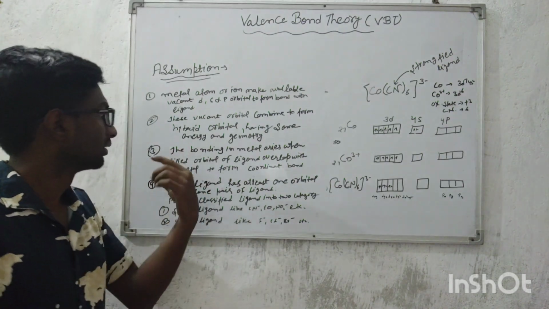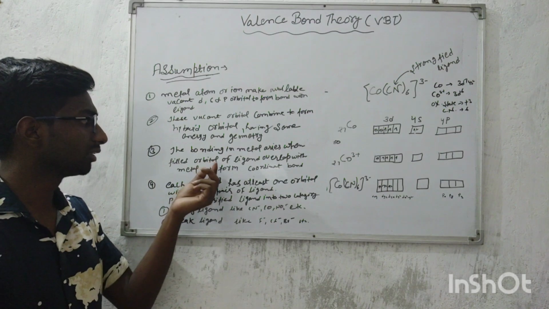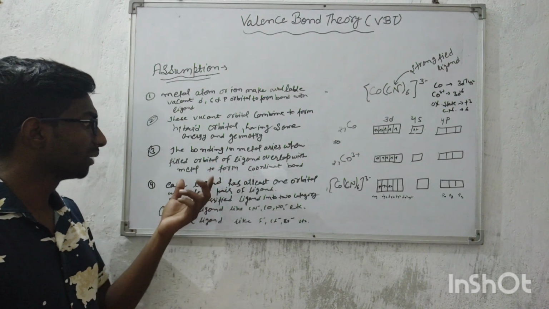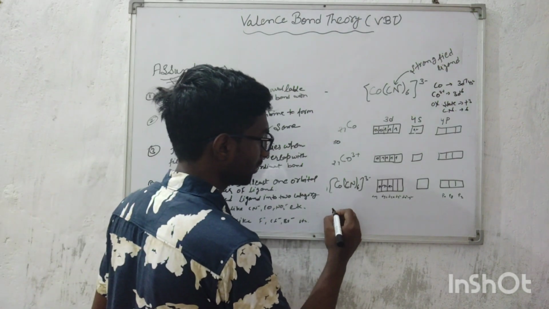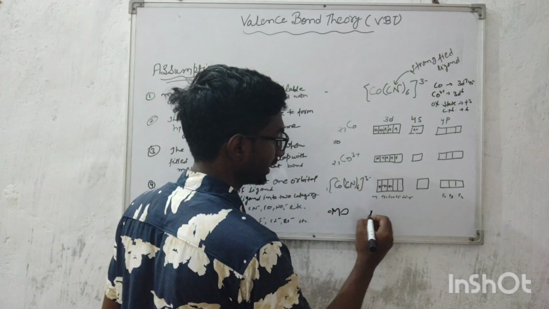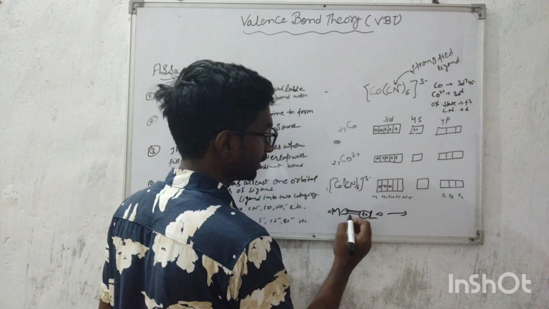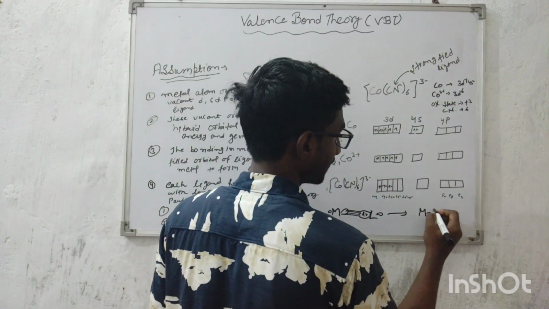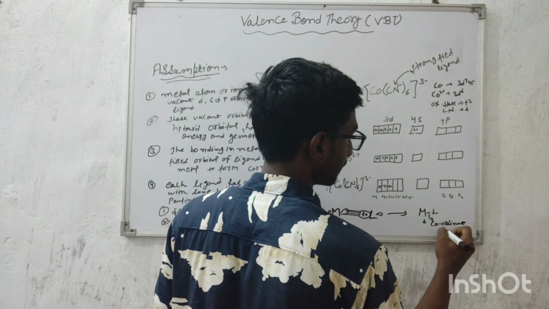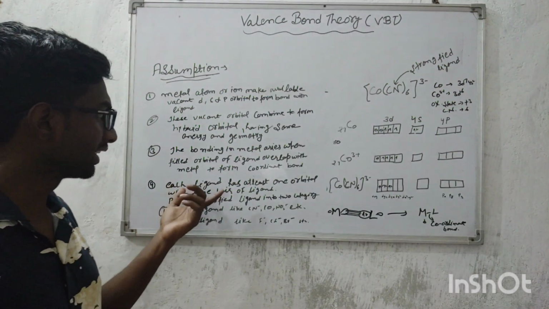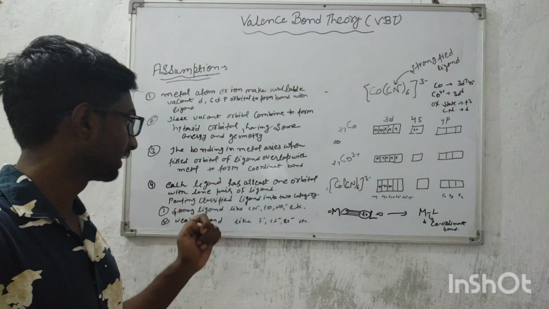The third assumption is that the bonding in the metal arises when a filled orbital of the ligand overlaps with the metal orbital to form a coordinate bond. What it means is, when the ligand orbital having a lone pair overlaps with the metal orbital, it forms a metal-ligand bond. This bond is called a coordinate bond. The fourth assumption is that each ligand has at least one orbital with a lone pair.